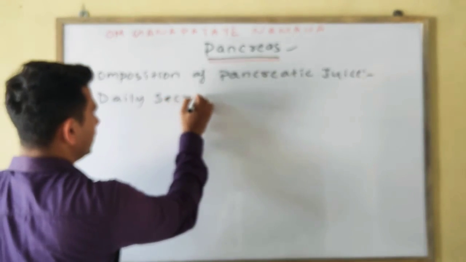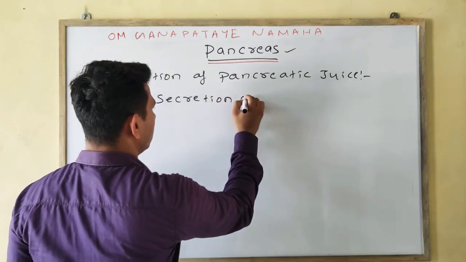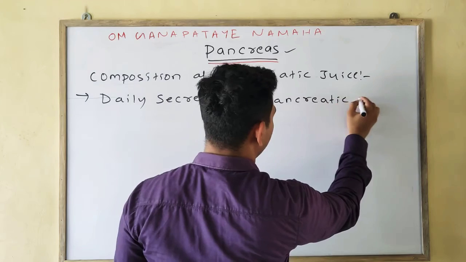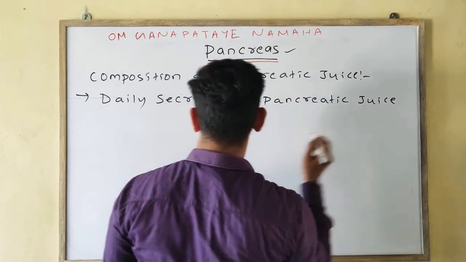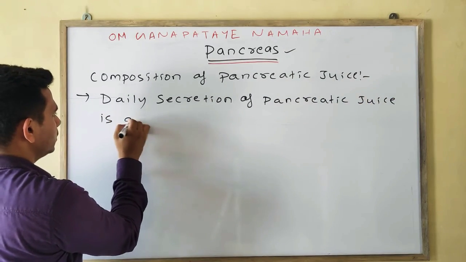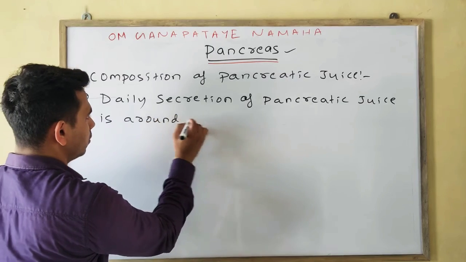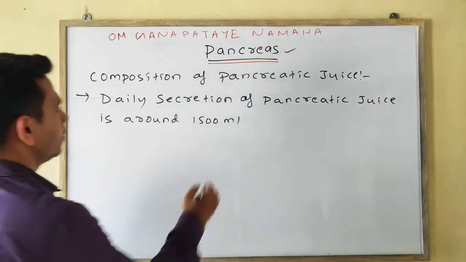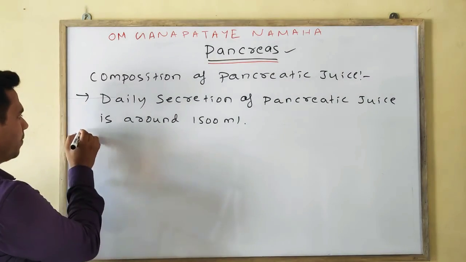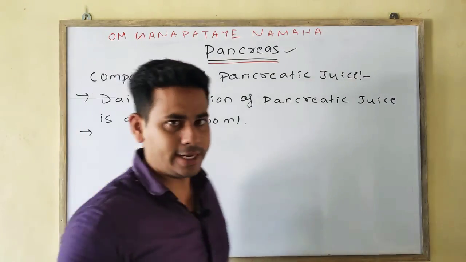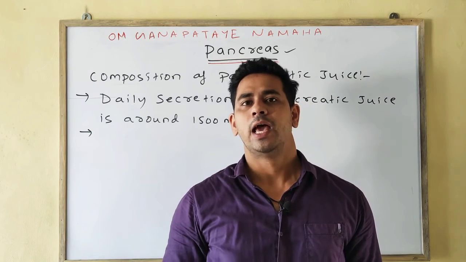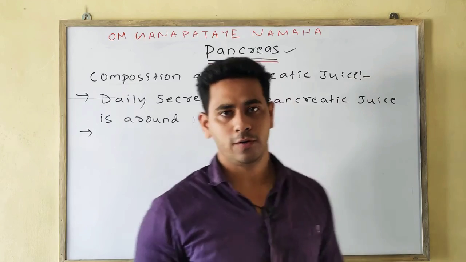The daily secretion of pancreatic juice is around 1500 ml. It is strongly alkaline, or we can say highly alkaline, having a pH of about 8.4.